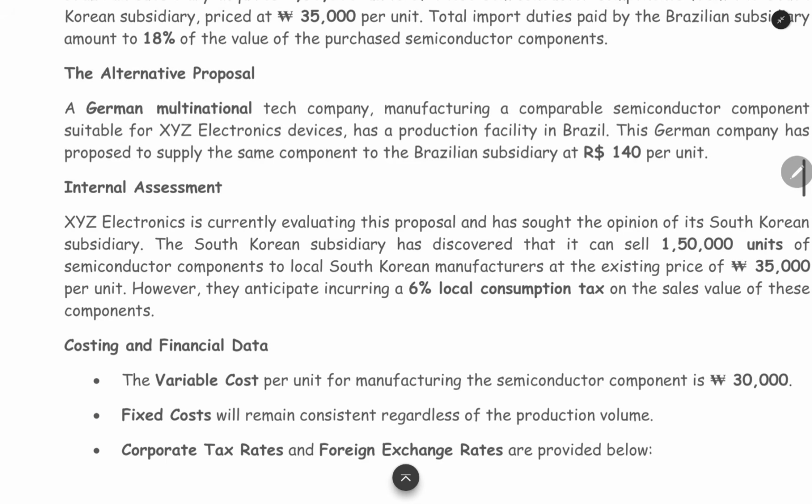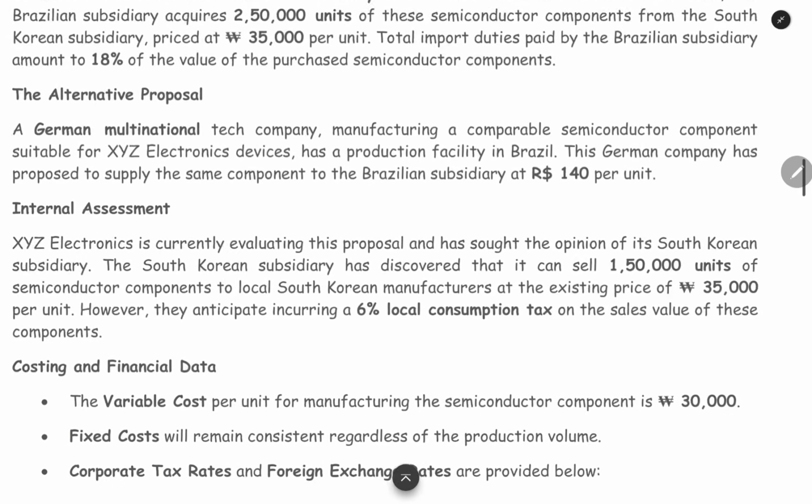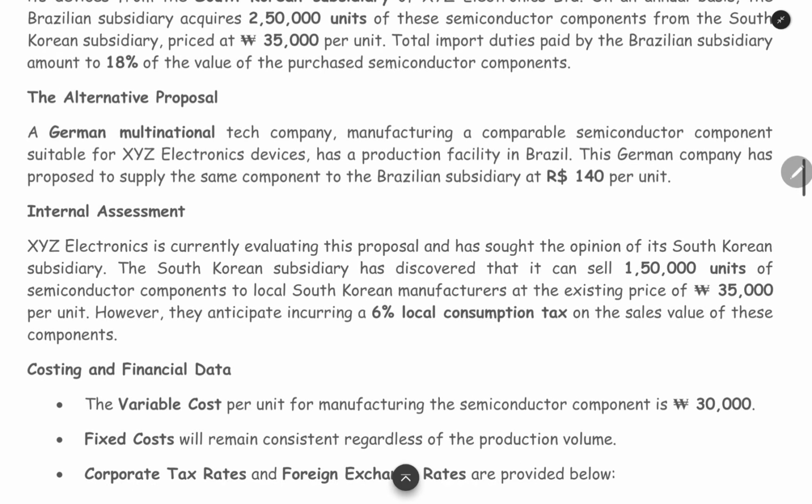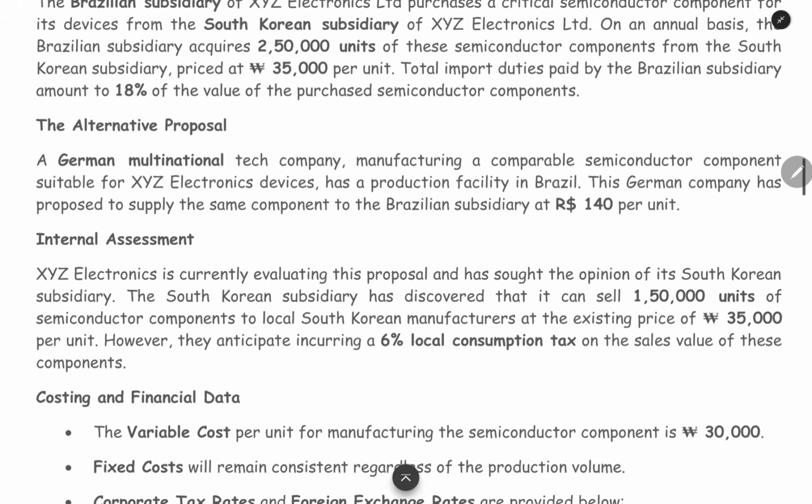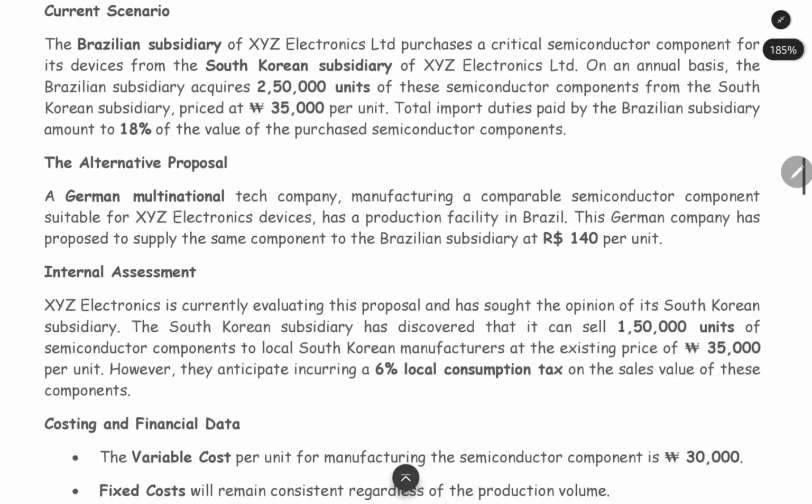A German multinational tech company manufacturing a comparable semiconductor component suitable for the XYZ electronics devices has a production facility in Brazil. This German company has proposed to supply the same component to the Brazilian subsidiary at $140 per unit. This $ is the Brazilian currency, the Brazilian real. What we have here is that currently the Brazilian subsidiary is purchasing from the South Korean subsidiary.